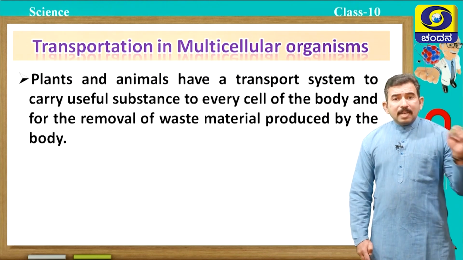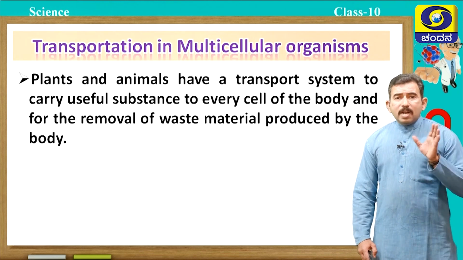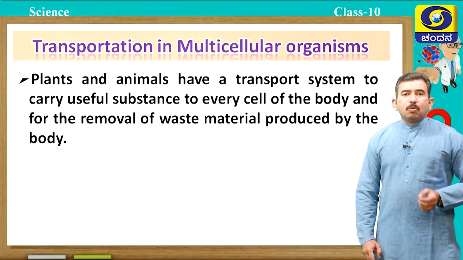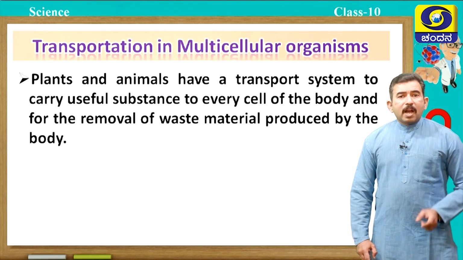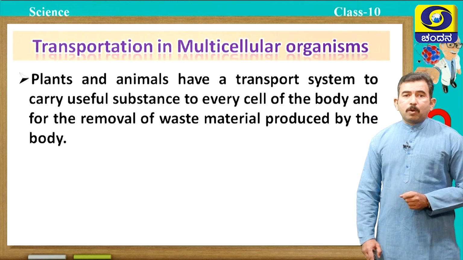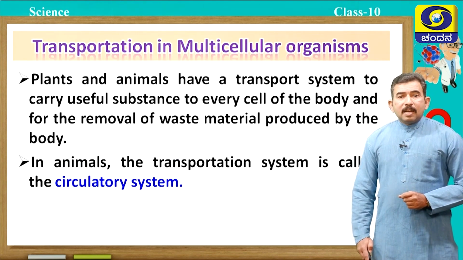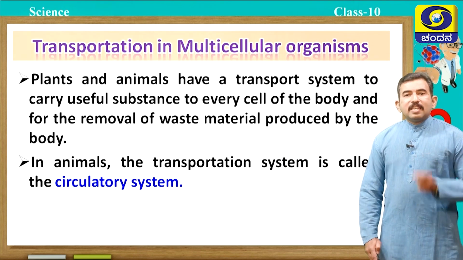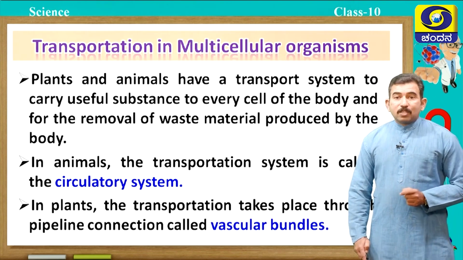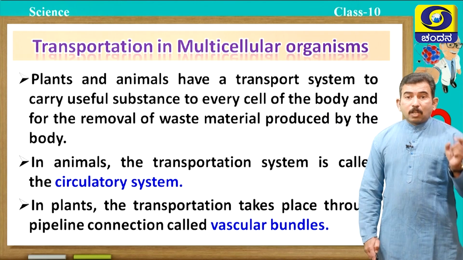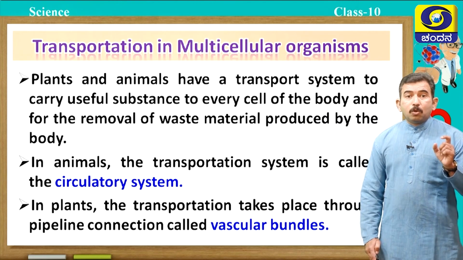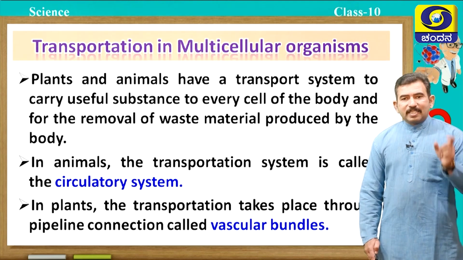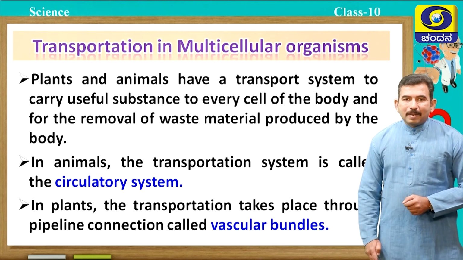Next, let us discuss transportation in multicellular organisms. Students, plants and animals have well-developed transport systems to carry useful substances to every cell of the body and for the removal of waste material produced by the body. In animals, the transportation system is called the circulatory system. Students, in plants, transportation mainly takes place through conducting tissues, xylem and phloem, and they are collectively called vascular bundles.